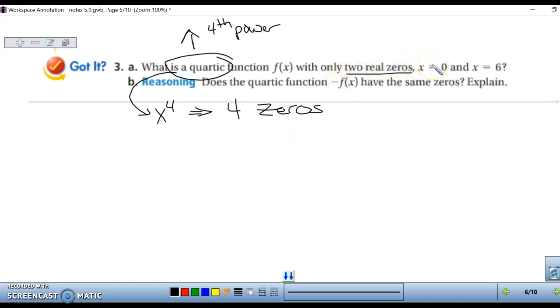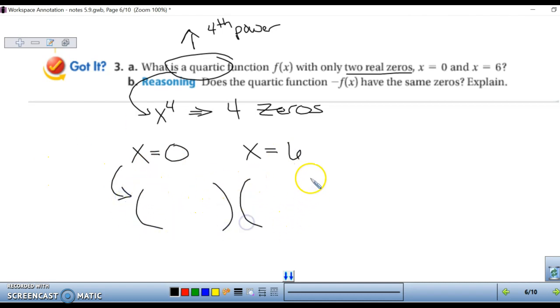And the way we solve for our function is if we're given the zeros, remember we work backwards. So if we're given the zeros, then the next step is to plug those into factored form. And then the next step is to FOIL and get your equation.